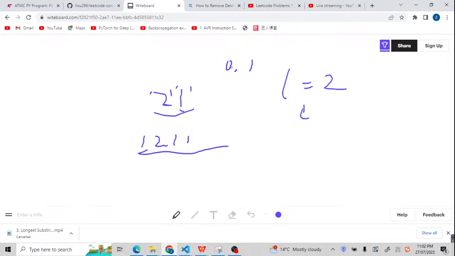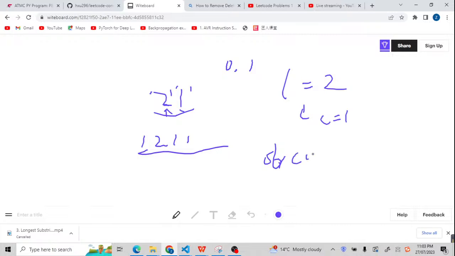So when the index is 0, we are going to use a count to check if this number 2 equals its next number. The count will be initialized as 1. If it equals the next number, the count would plus 1. If it's not equal, definitely we are going to return the first result. So the first result would be a string count. So here the count is 1.